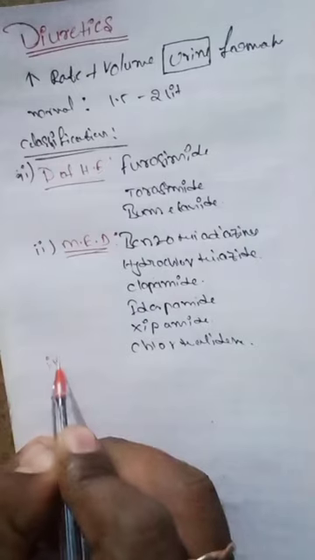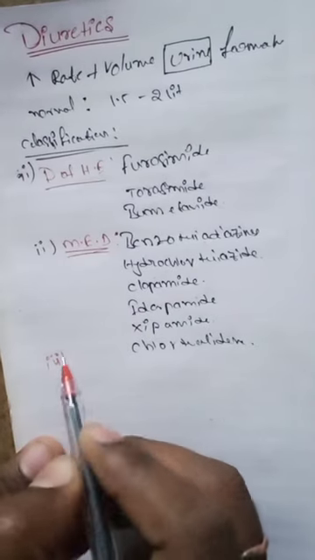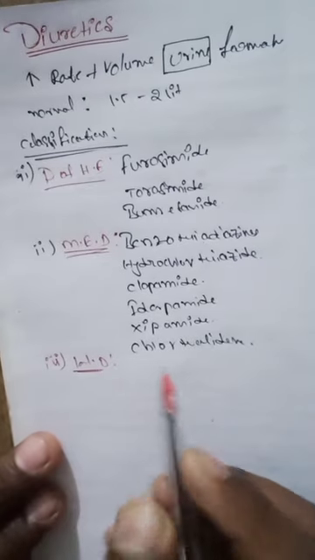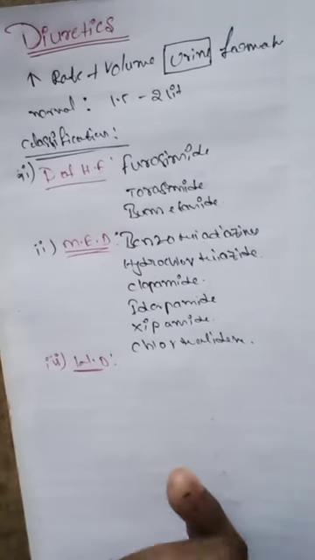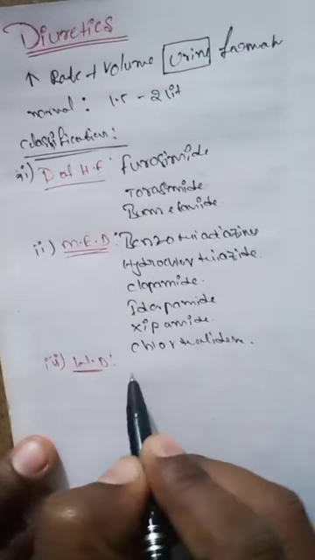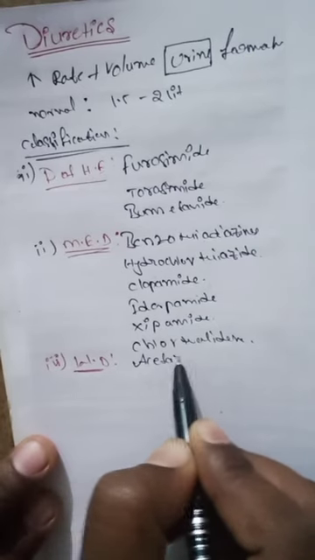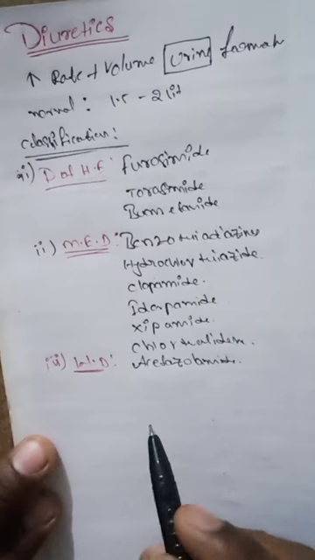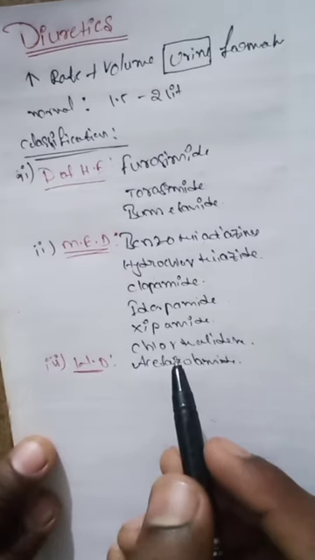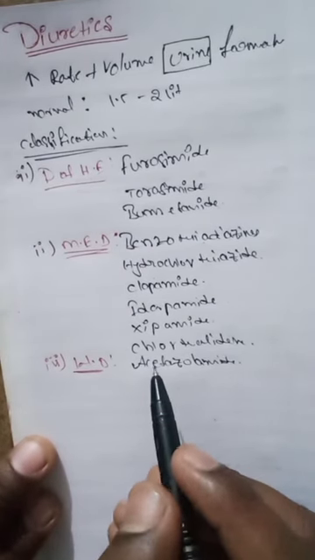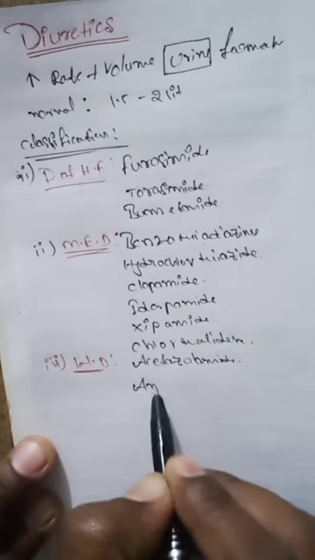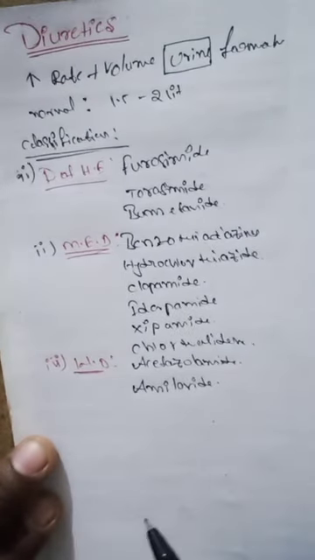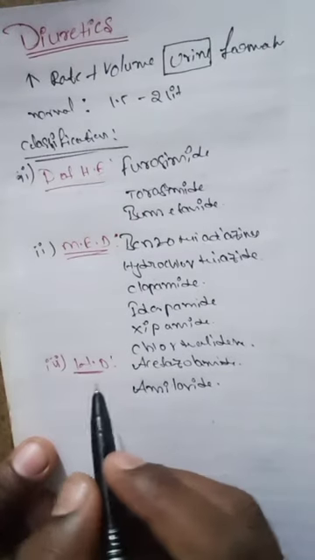And the third one is the weak diuretics. Weak diuretics examples are acetazolamide and amiloride. So these are the examples for the weak diuretics.